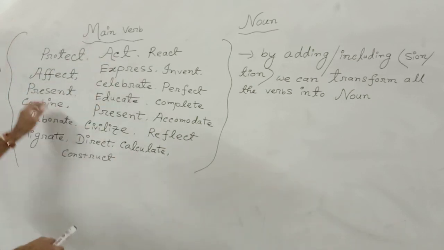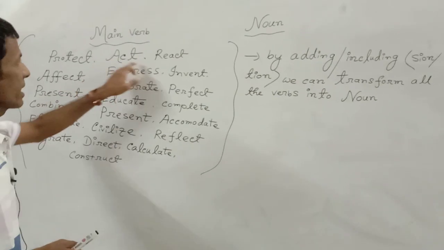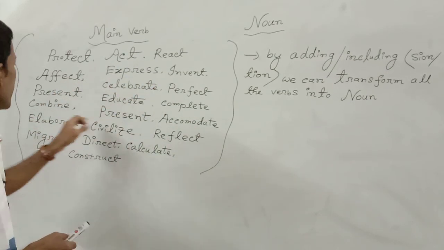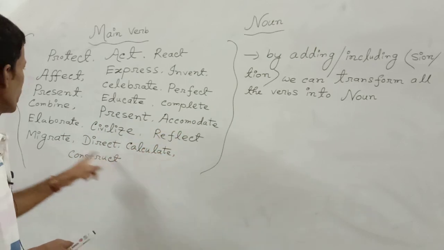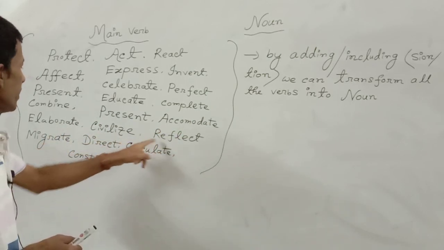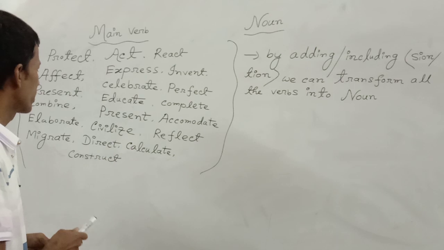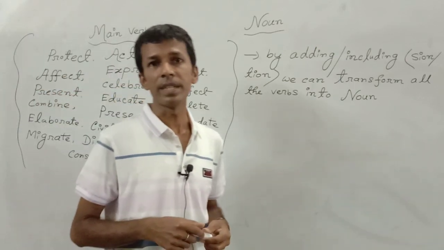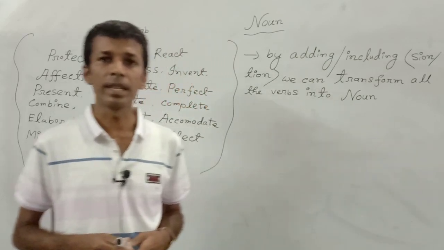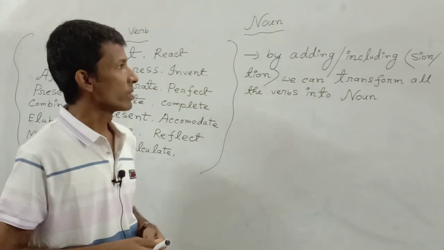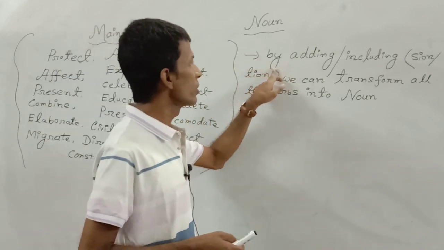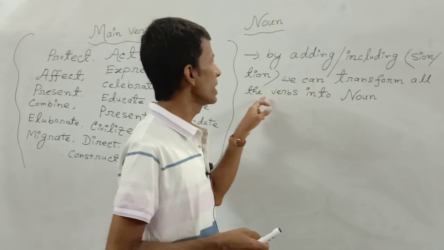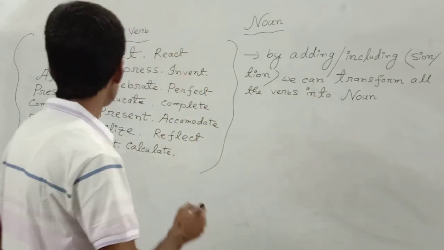Look at the list of main verbs: protect, act, react, affect, express, invent, present, celebrate, perfect, combine, present, accommodate, elaborate, civilize, reflect, migrate, direct, calculate, construct, etc. Such kinds of main verbs have the feature that they can easily be transferred into noun, and the rule is by adding tion, S-I-O-N or T-I-O-N, we can transform all these verbs into noun.